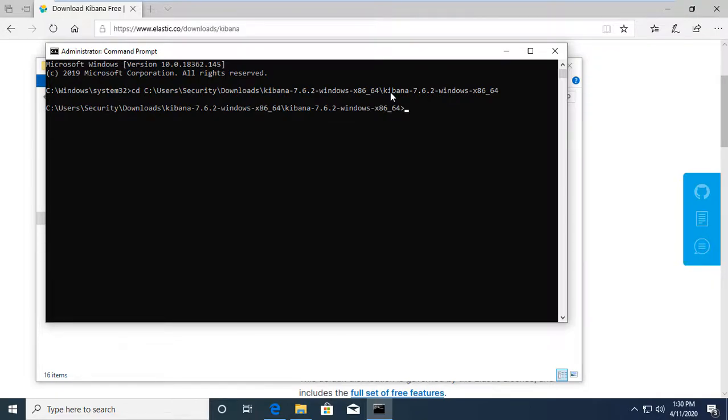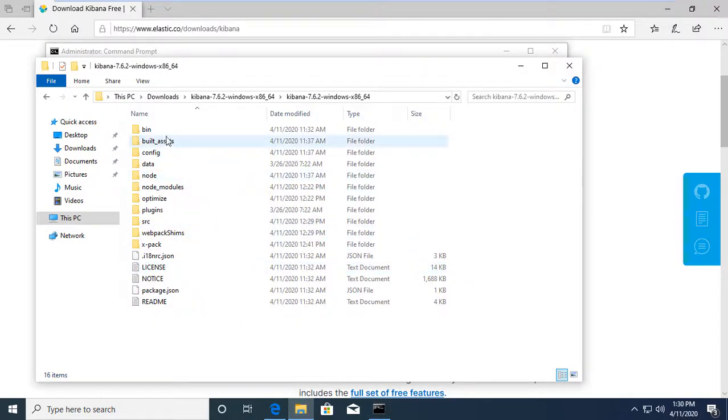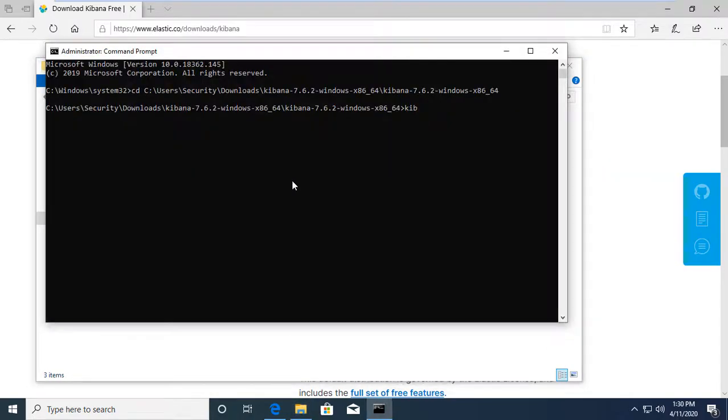You'll find Kibana. Let me check. It's bin. Go to bin. Then Kibana.bat. And wait for the installation to get complete.